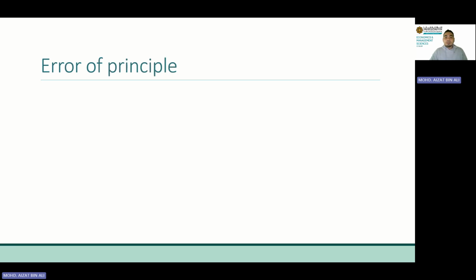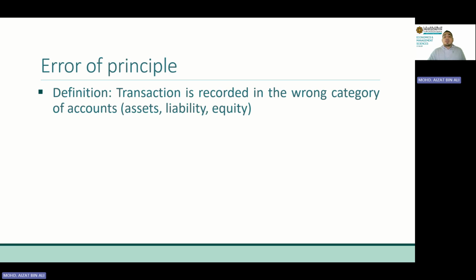All right. Now, next, error of principle. For the error of principle, it is a transaction recorded in the wrong category of accounts. Remember earlier, error of commission, correct category, wrong account. But here, wrong category. What category? Asset, liability, equity. That is the difference between error of principle and error of commission. Error of commission, correct category but wrong account. But error of principle, wrong category altogether.